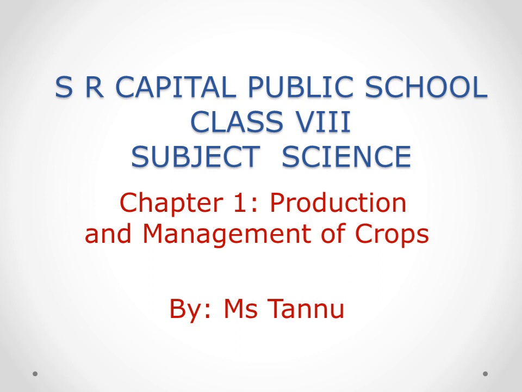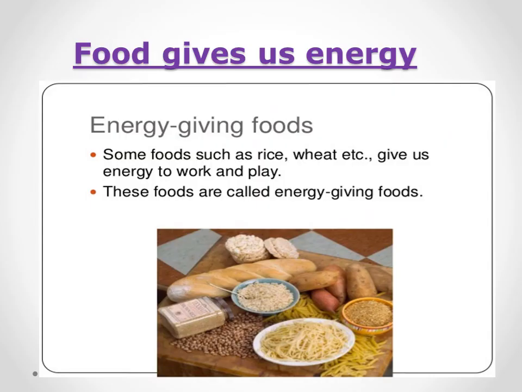So in this video I'm going to teach you about chapter 1 of science, that is production and management of crops. Students, you all know that we need food for our survival and energy. From where do we get energy? The food we eat gives us energy, such as rice, wheat, barley, maize, etc. The materials that we eat give us energy, so they are known as energy giving food.